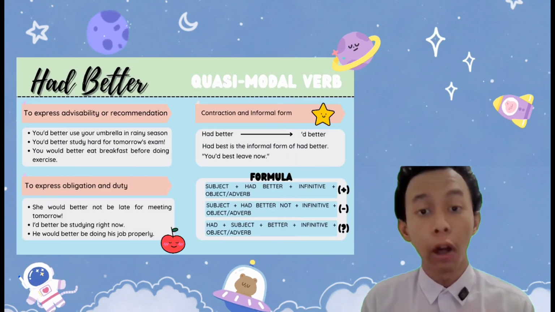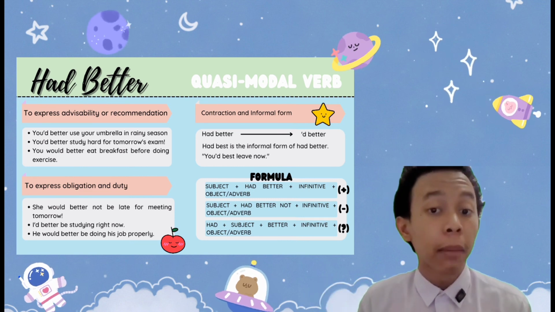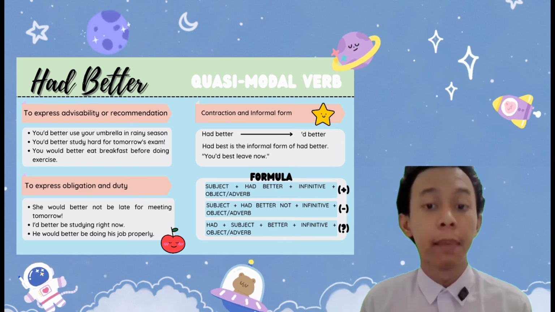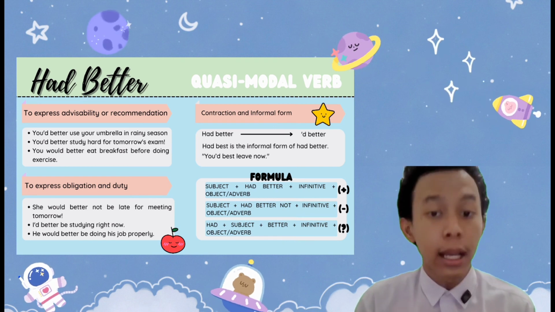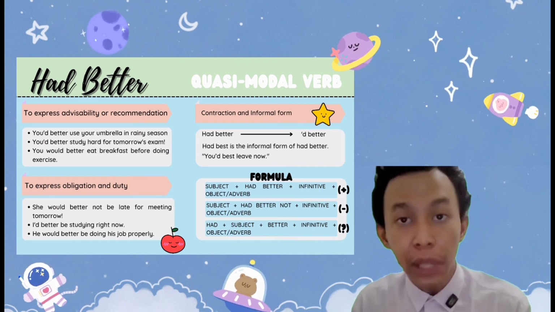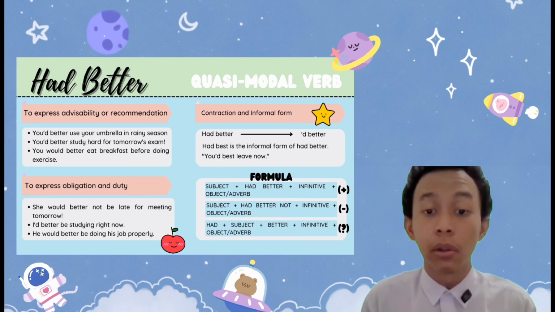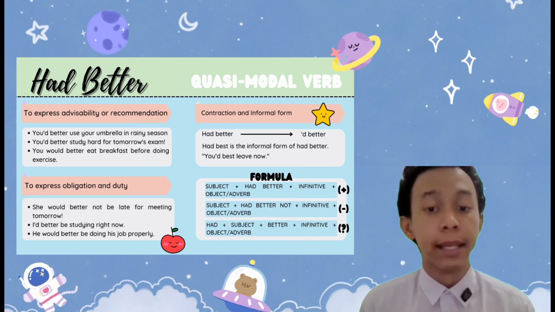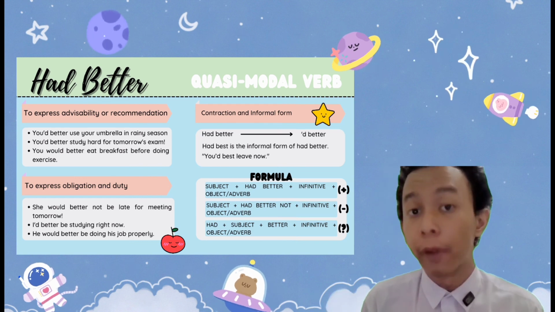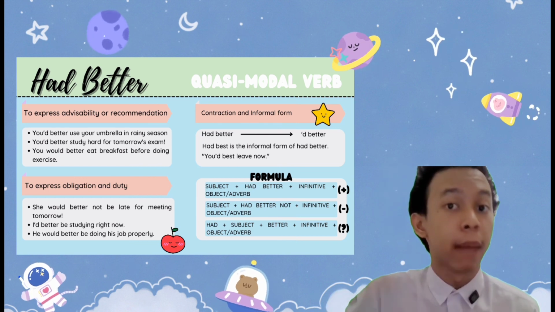Last but not least, we are going to talk about had better. So had better is used to express advisability or recommendation. You'd better use your umbrella in rainy season. It is an advice or recommendation. Next, had better is used to express obligation and duty. For example, I'd better be studying right now. It is obligatory for you to study right now because you have an exam tomorrow.